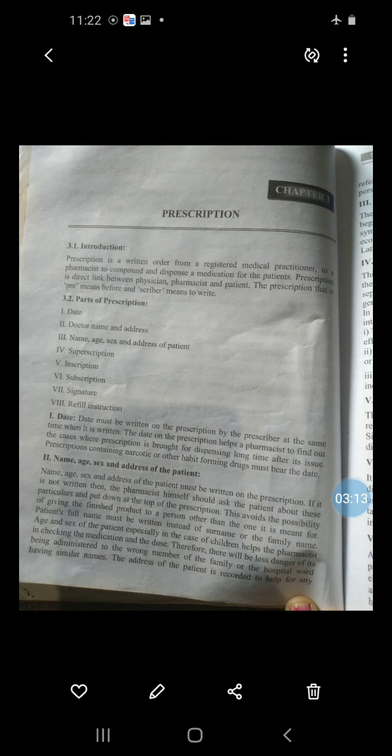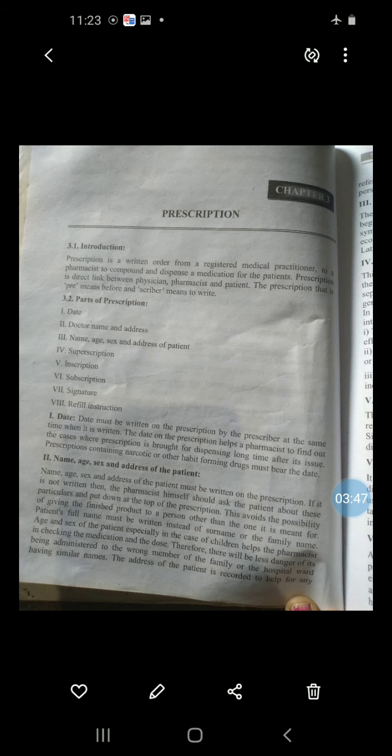I am repeating the parts of prescription. First, date, then name, age, sex and address of patient, then superscription, inscription, subscription, then signature, and next, the signature, address and registration number of the prescriber. We will see them one by one. So first, that is date.